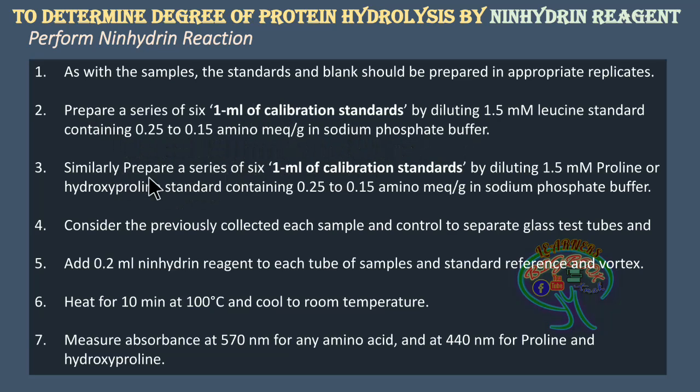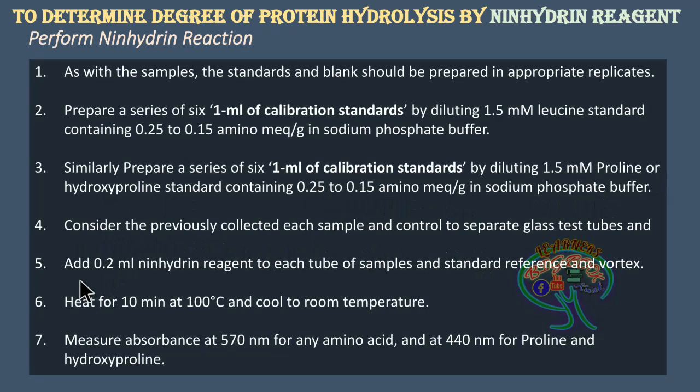And further, in the same manner, we are going to prepare the proline, where the concentration remains the same, 1.5 millimolar. Either you can use proline or hydroxyproline standards, where the range will be 0.01 to 0.15 amino milliequivalent per gram. Buffer is going to be the sodium phosphate buffer. Here further we are going to consider the sample which has been previously collected.